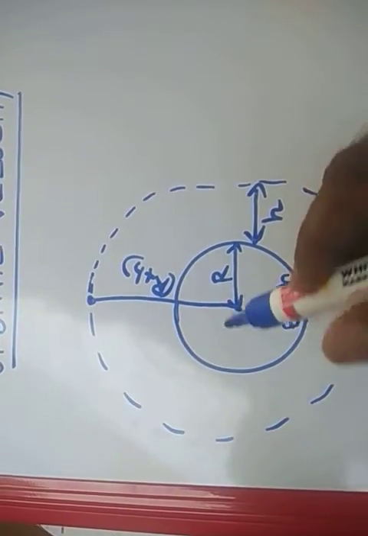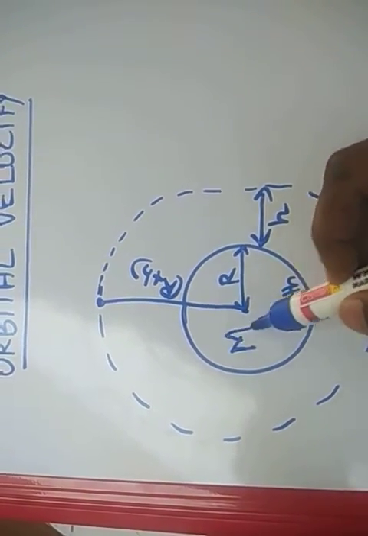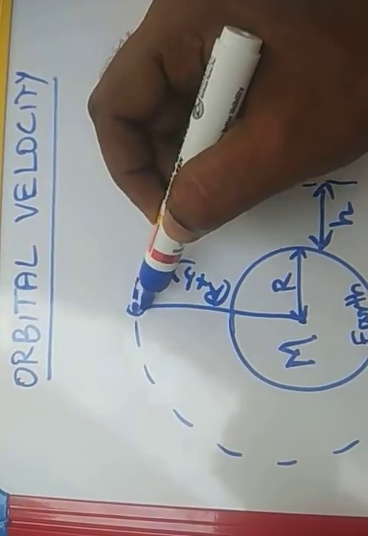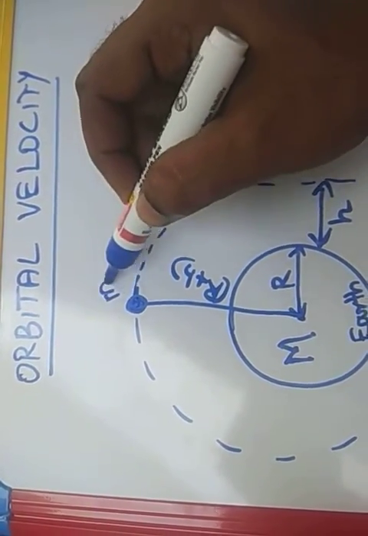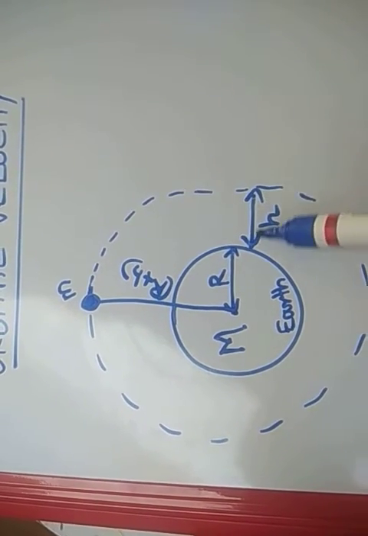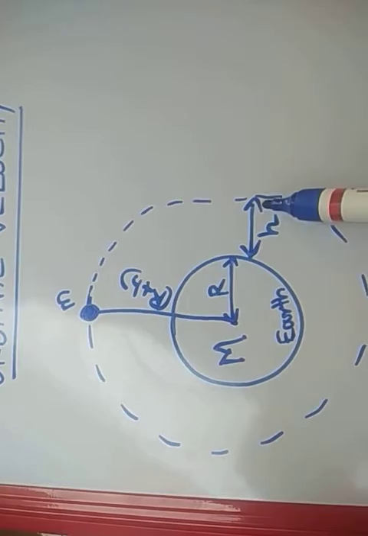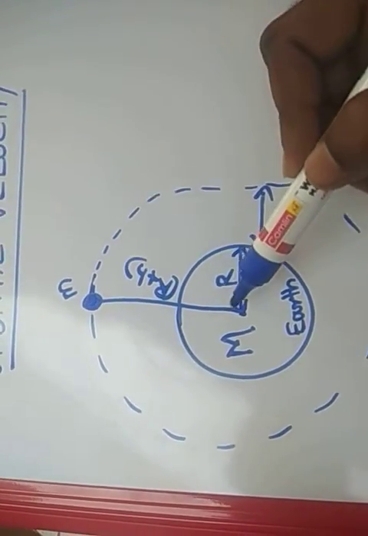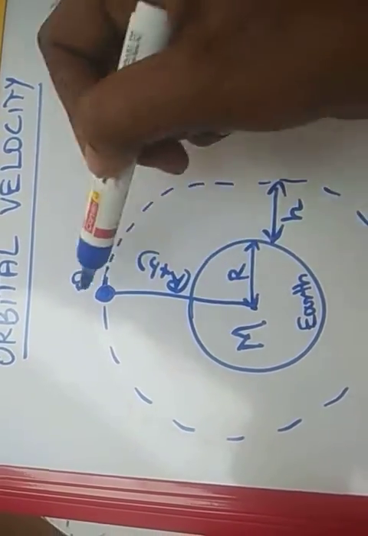The mass of the earth is capital M, and the mass of the satellite is small m. R is the radius of the earth, and h is the height at which the satellite is launched from the earth's surface. From the center, the distance is R plus h.